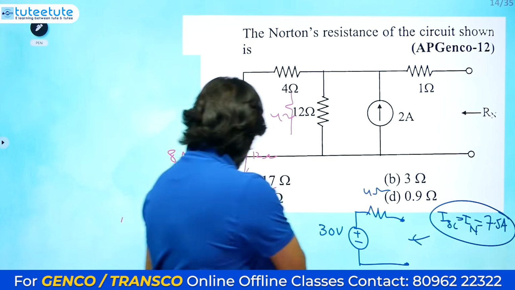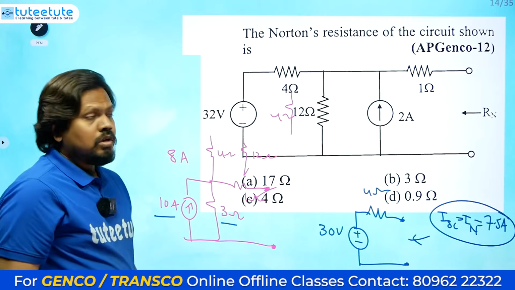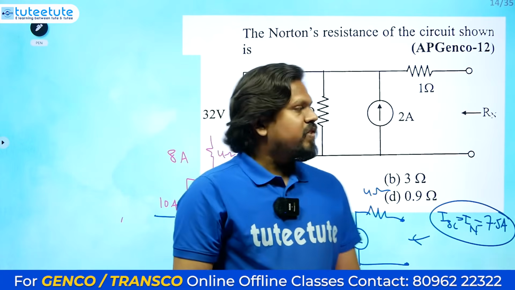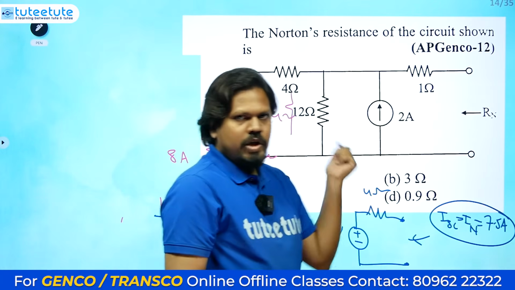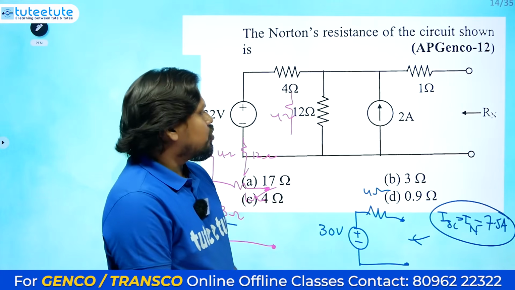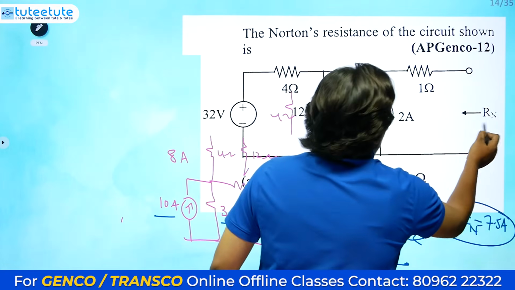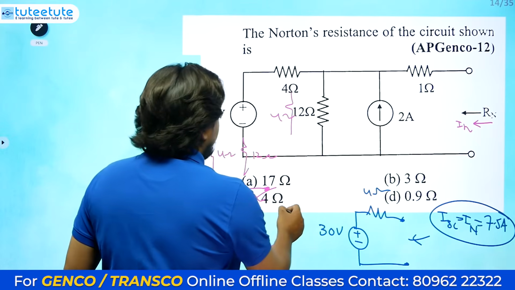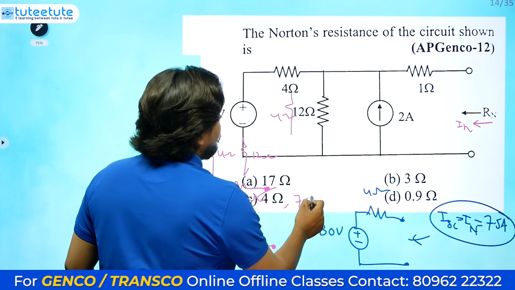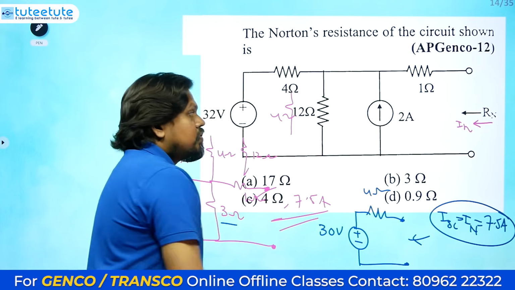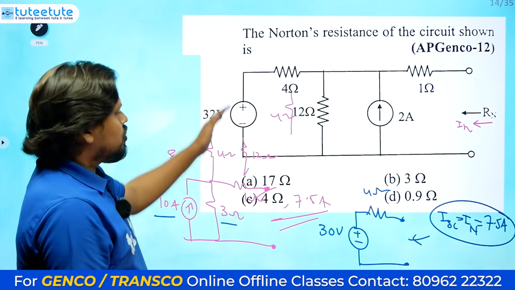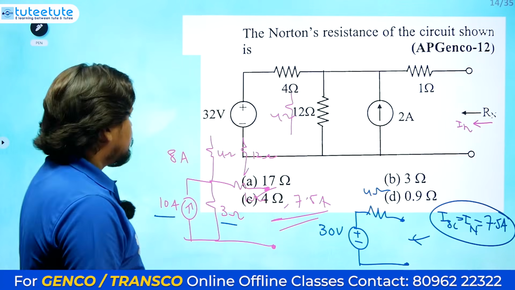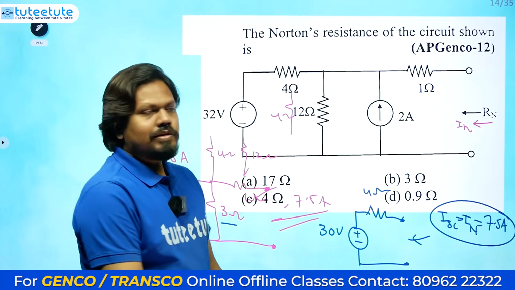Everything we got with only one simple calculation. It is source transformation that we have done. Okay, so if they ask only for resistance, then no problem, directly we have solved. If they ask for two values, for example Rn and In, if they ask both, like 4 ohms and 7.5 amperes, you will be getting it like this. Understanding? So no need to worry if two values are there in the options. So you need to choose the best method to solve this kind of question.